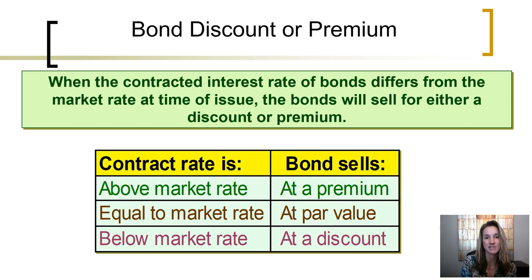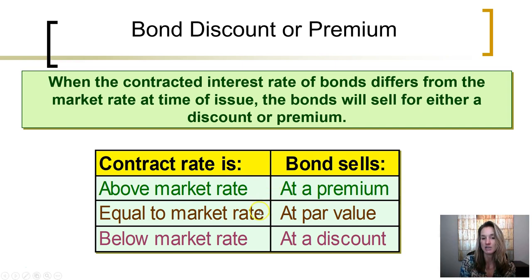If the market rate is different from the contracted interest rate, the bonds will sell for either a discount or a premium. If the contracted interest rate of the bonds is above the market rate, in other words, the bonds are paying a better rate of return than what most investments are on the market currently, the bond will sell at a premium. The company can charge more to investors to buy those bonds.